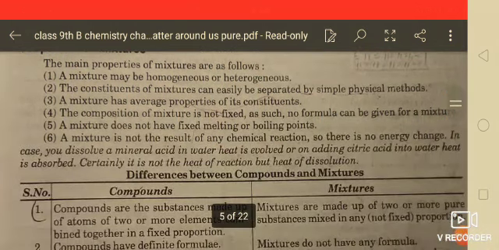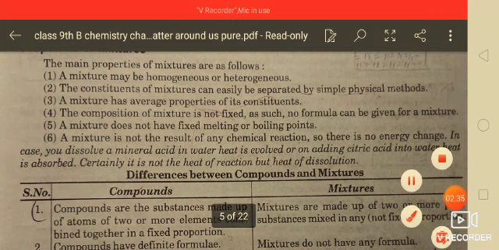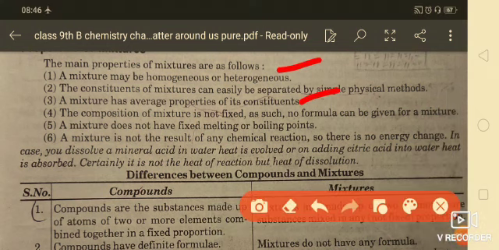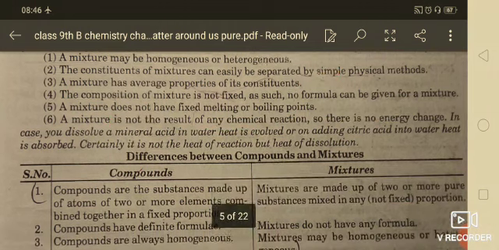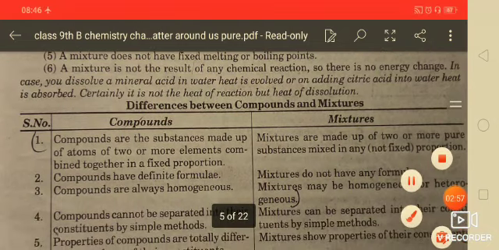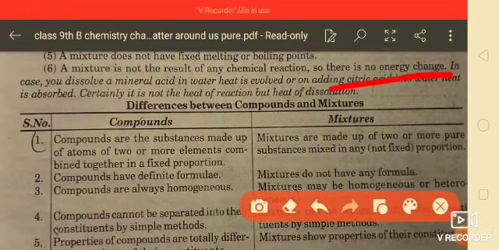Now the properties of a mixture. A mixture may be homogeneous or heterogeneous, and the constituents of a mixture can easily be separated by simple physical methods. A mixture has the average properties of its constituents, and a mixture does not have a fixed melting point or boiling point. It is very important. Students, a mixture is not the result of any chemical reaction, so there is no energy change in a mixture.